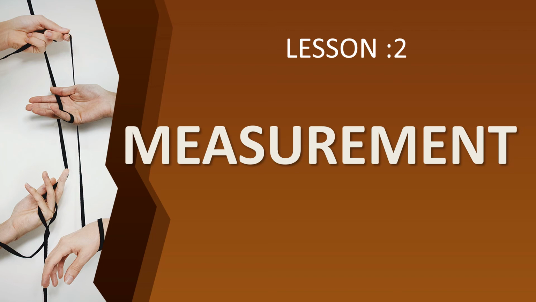And physical quantity means anything which we can measure is called physical quantity.